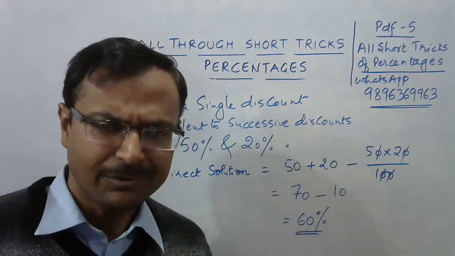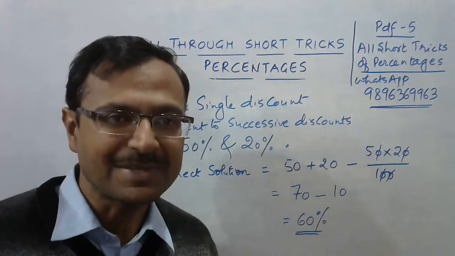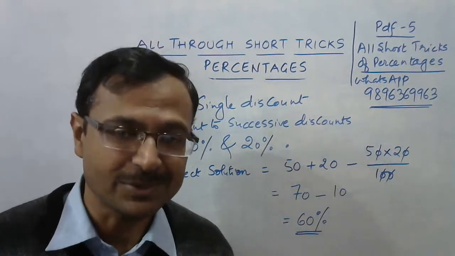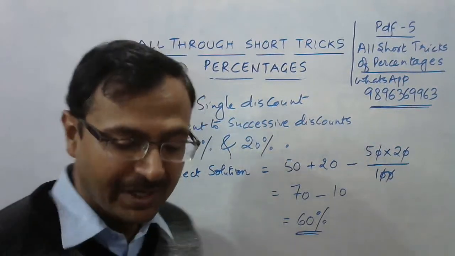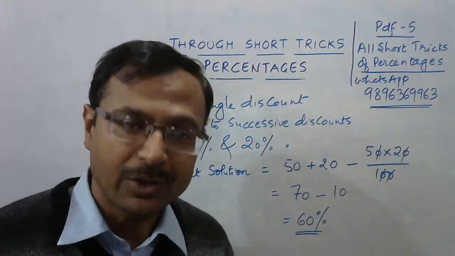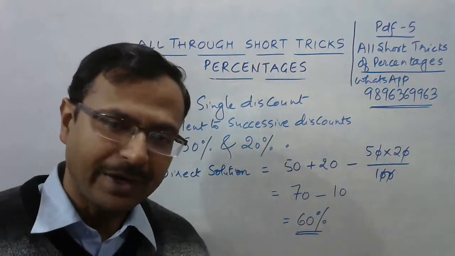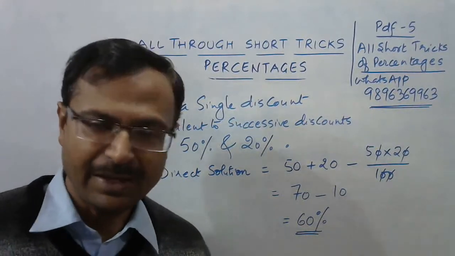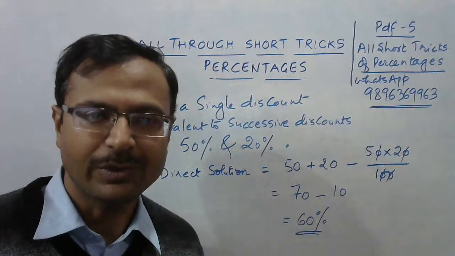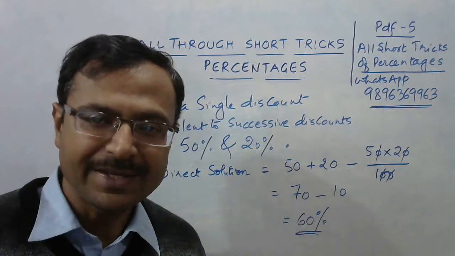50 plus 20, for a layman, looks like 70%, but it is not actually 70%. That is very important to note, because these types of things are useful in daily life also. You find a lot of schemes and sale advertising in shopping malls quoting these kinds of discounts.